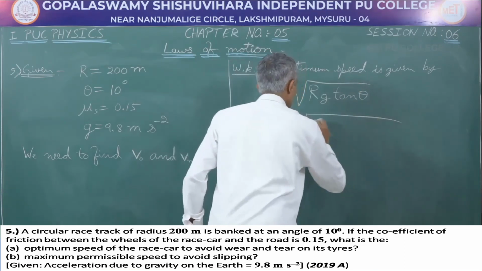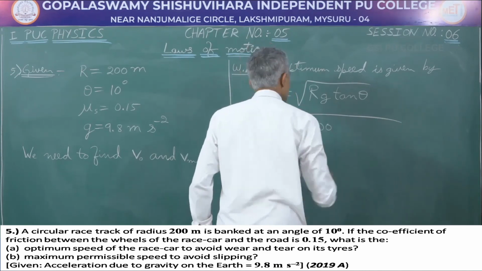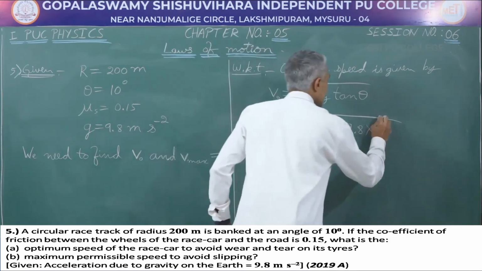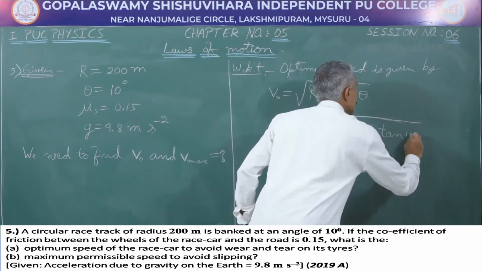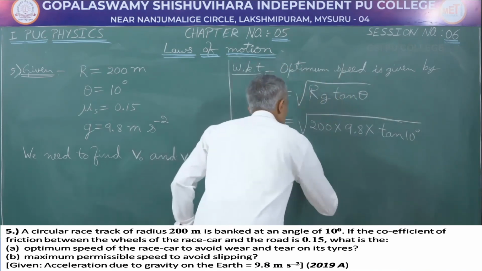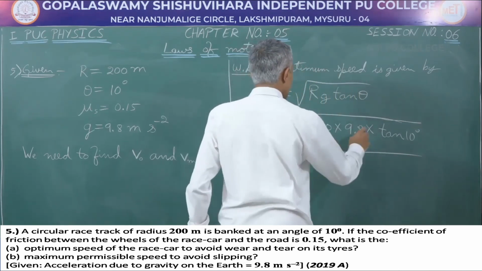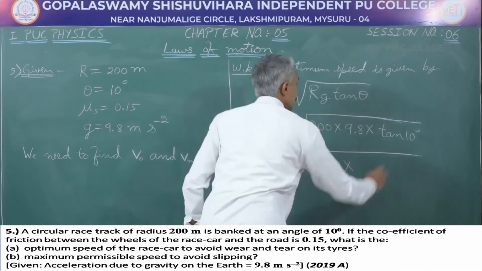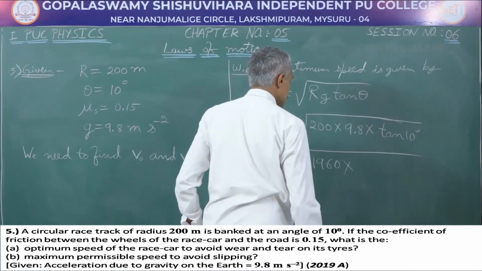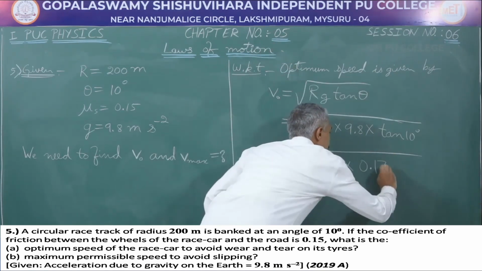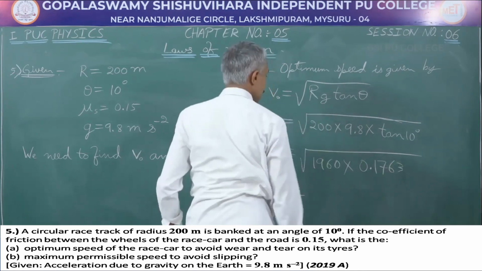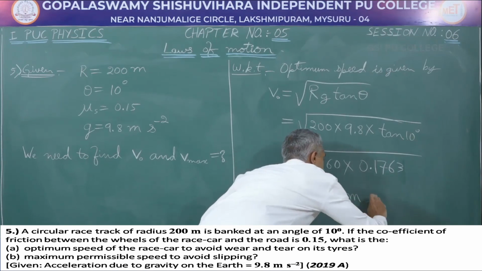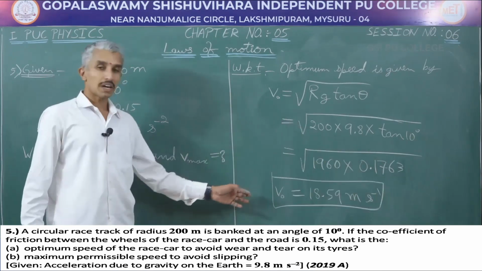So, this is going to be equal to root of radius of the circular path, 200 meters, into g, which is 9.8, into tan 10 degree. We will get this as 200 into 9.8, which is 1960, and tan 10 degree, using your mathematical table, you will get as 0.1763. On solving this, we will get the answer as 18.59 meter per second. We have finished the first part of the numerical.